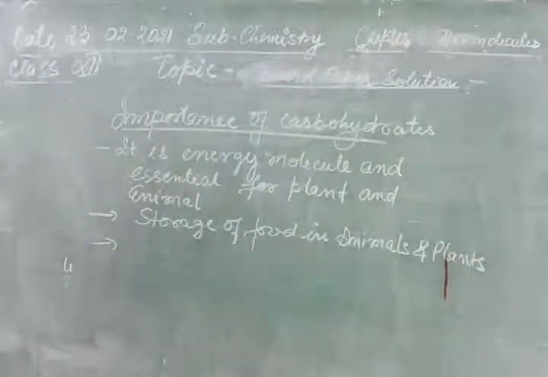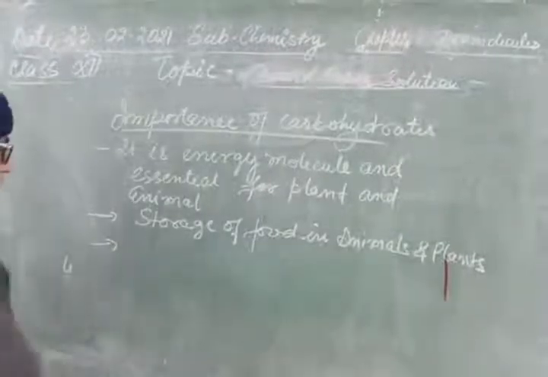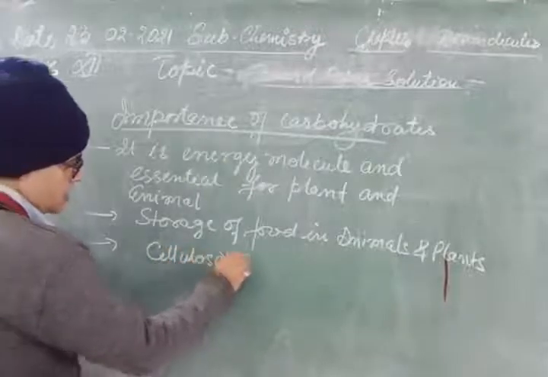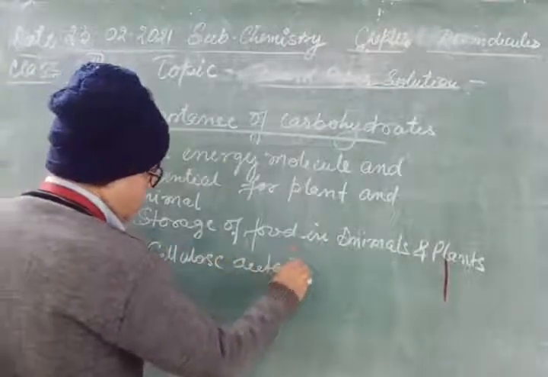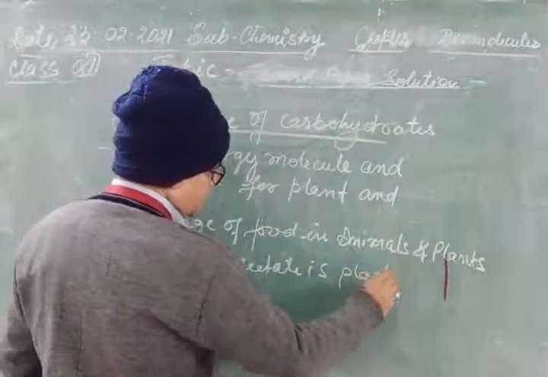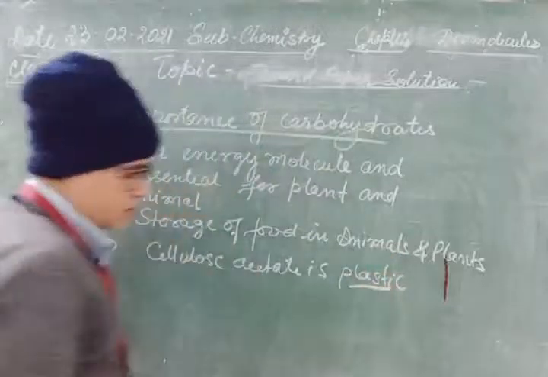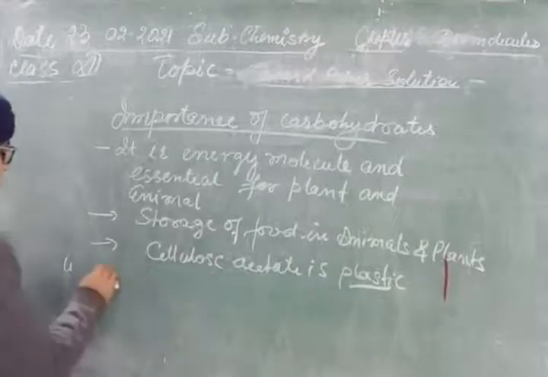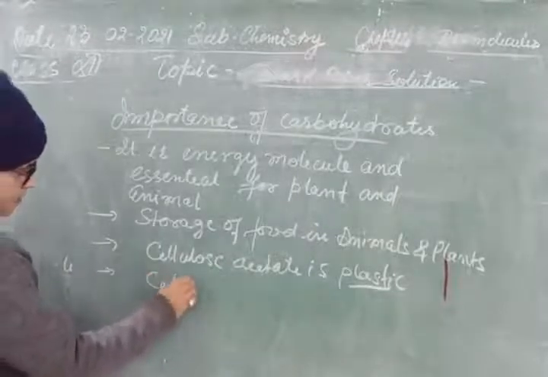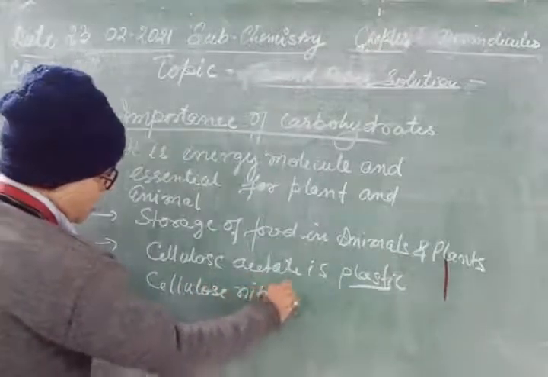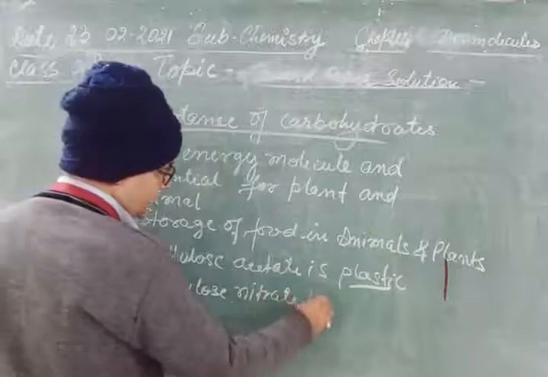Next is cellulose acetate. Cellulose acetate is a degradable plastic, which is environmentally friendly. Cellulose nitrate is an explosive.